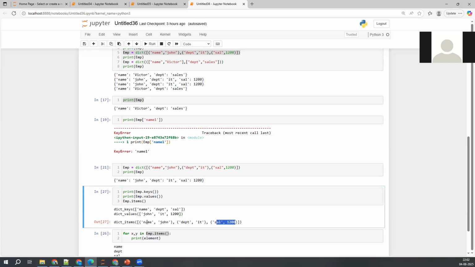It is creating a list of tuples in the backend. So if I mention emp dot items in the for loop, it creates key value pairs in tuple format. Now, if you want to access this particular element here, we have to take x comma y. Since two elements are there in this tuple, I need two variables here.